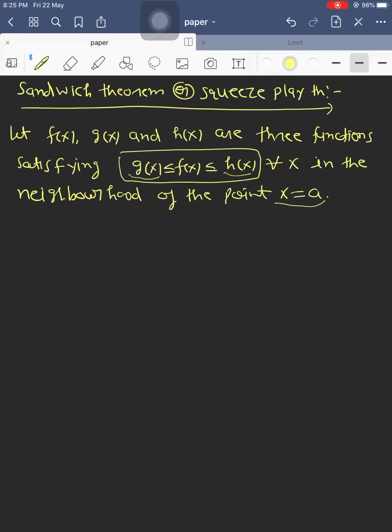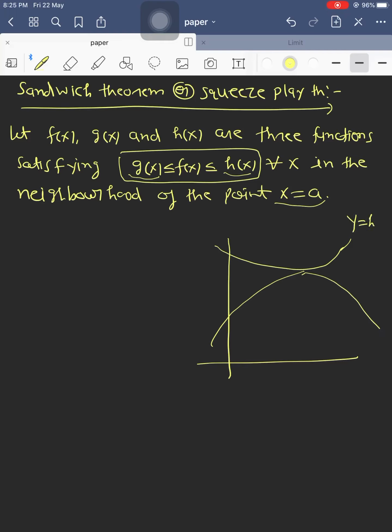If we think graphically, the upper graph is y equals h(x) and the lower is y equals g(x), and the graph of f(x) is squeezed between these two graphs, something like that, y equals f(x), and this is the point x equals a.